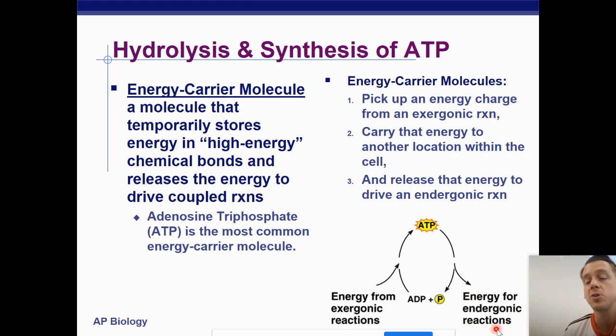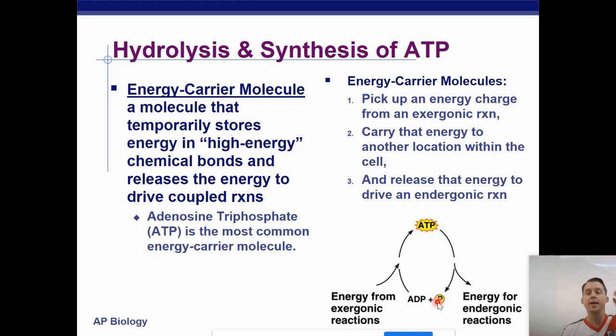So if you want to build starch, ATP can help do that. Meanwhile, what's left of the ATP? Well, the ATP fell apart. It became ADP. The D stands for diphosphate, or 2 phosphates. And then we have that third P. It's just floating around. It's not attached to the rest.